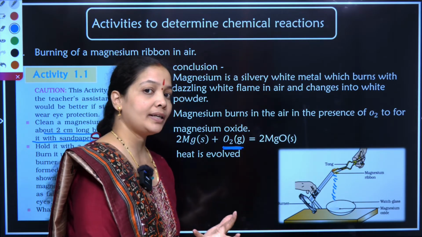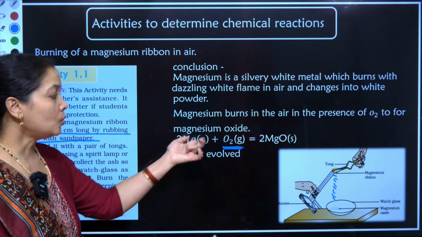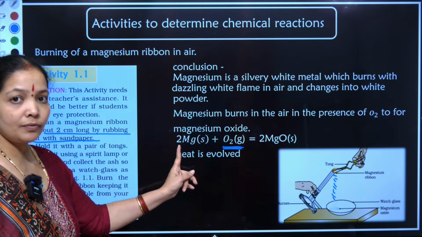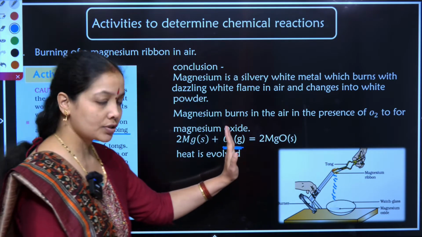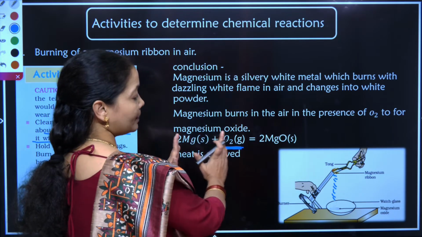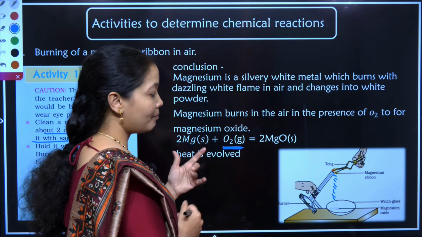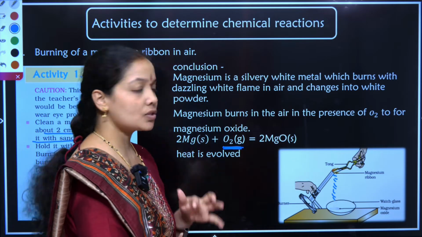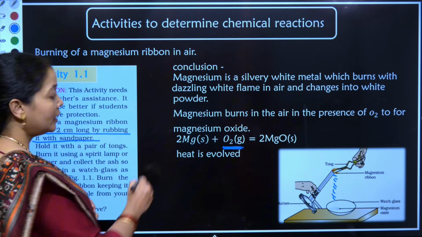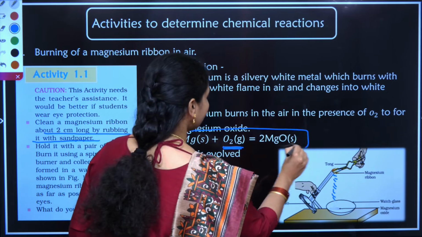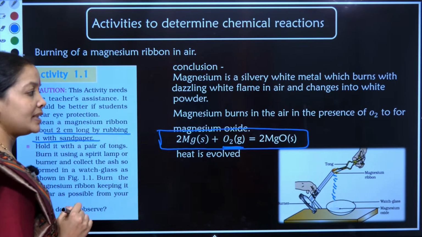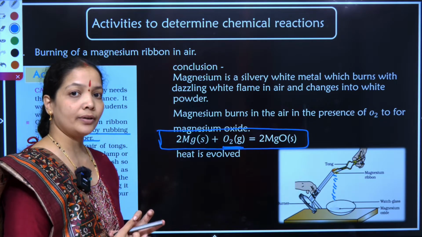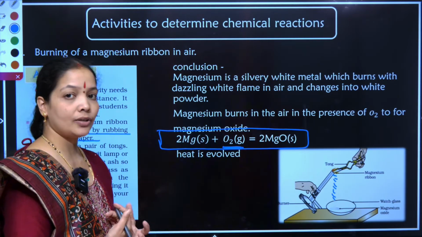So what is happening here? In this reaction, two substances are combining with magnesium. The state of magnesium was solid, the state of oxygen was gas. When these two substances are burnt together or combining, we get a new compound called magnesium oxide, which is solid in behavior. Therefore, 2Mg plus O2 gives me 2MgO, the simplest chemical reaction that can be easily experimentally known inside your textbook as well as inside your labs.